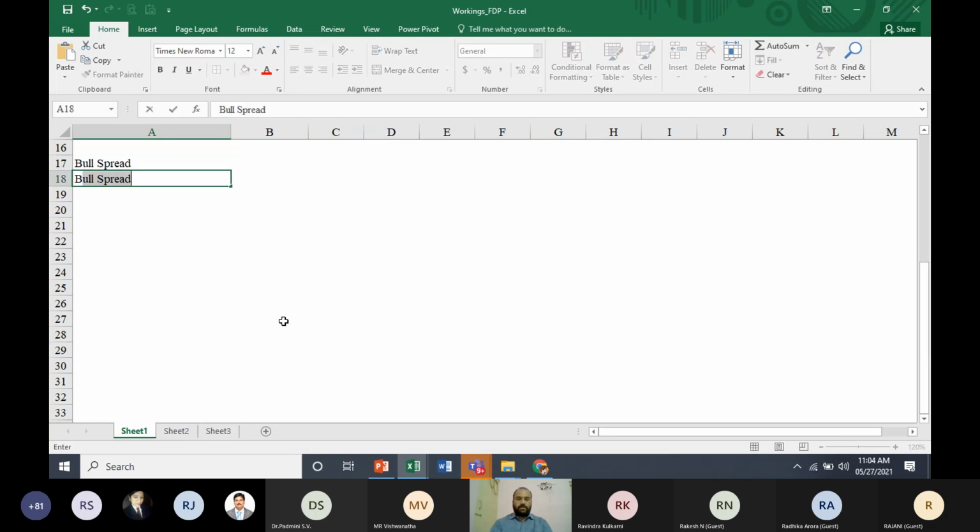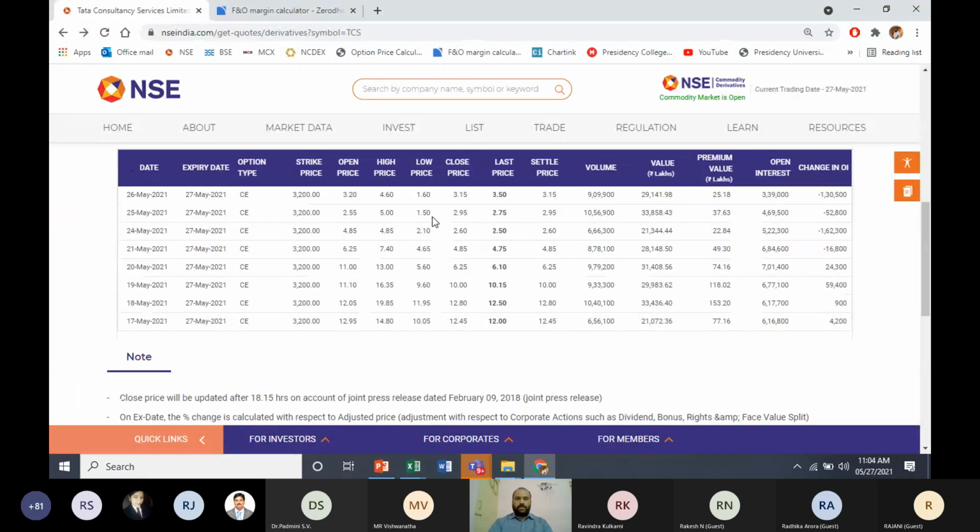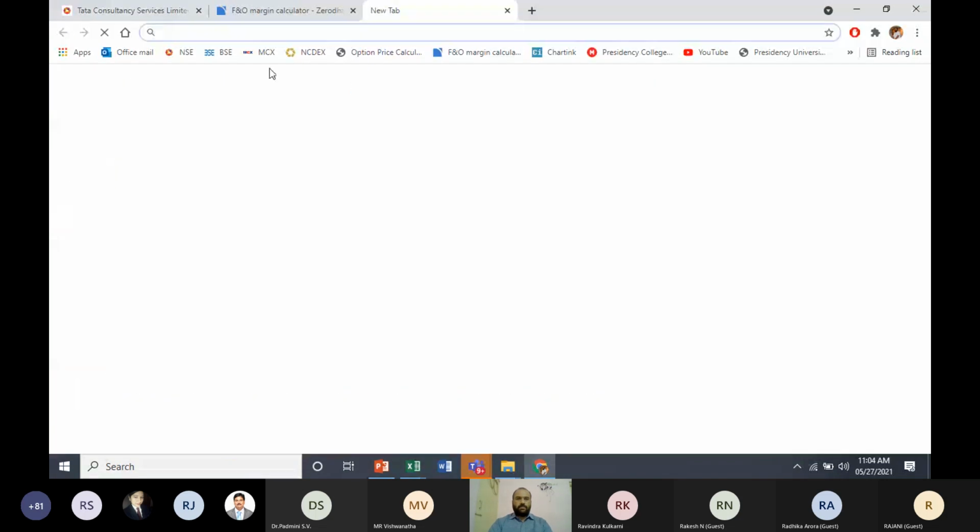What is bull spread? Buy a lower level call and sell a higher call. Buy the lower call and sell the higher call. So what we'll tell them is, let us specify a particular date. Let us take an example of May 1st. We'll ask them to find out the spot market price on May 1st.